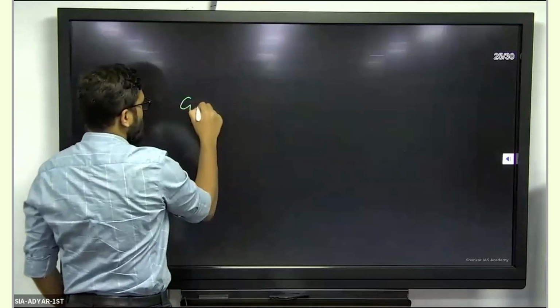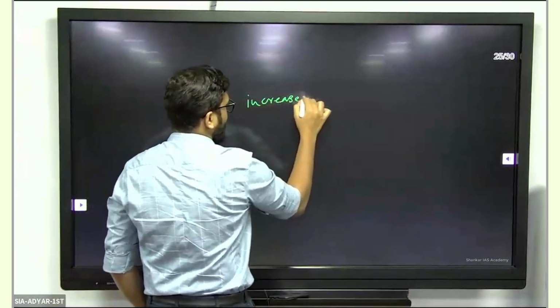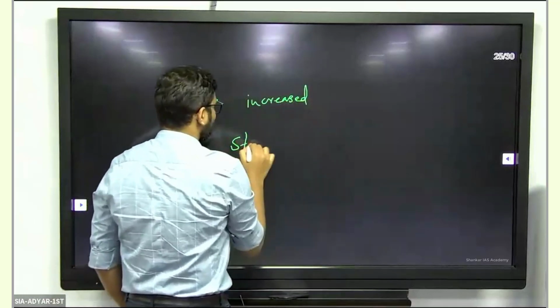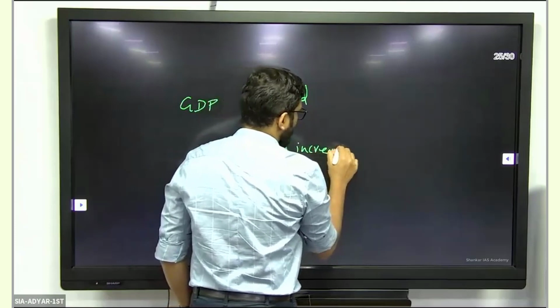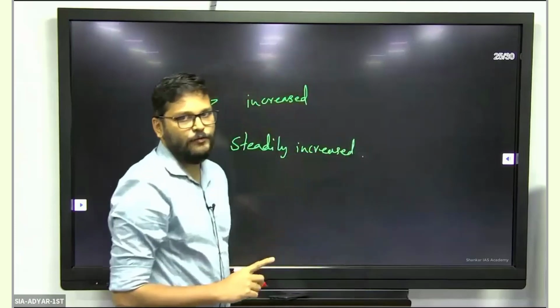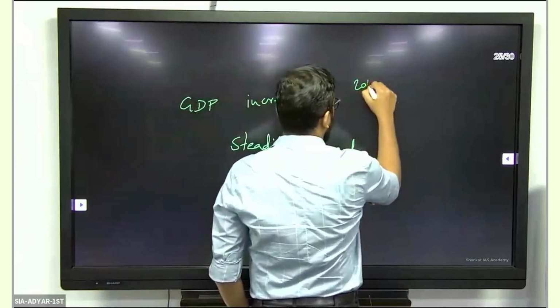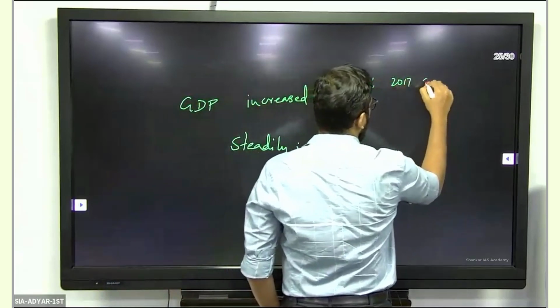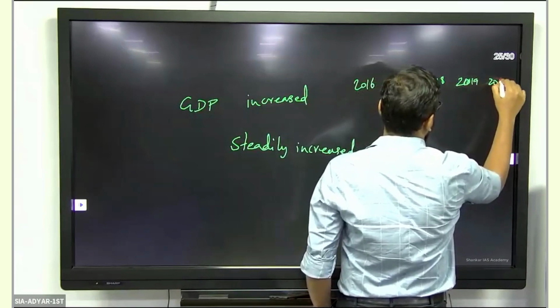The kind of keywords that you have to look for is, there is a concept of increasing. So India's GDP has increased over the last 5 years. Okay, or it has steadily increased. So these are two different things. These are the keywords that you have to look for when you're observing the trend. Increased means what? Let's say 2016, 2017, 2018, 2019, and 2020.